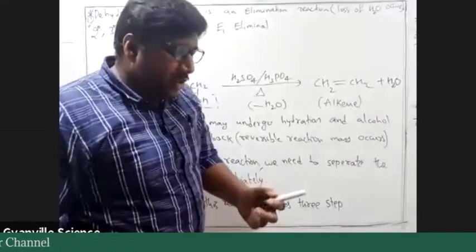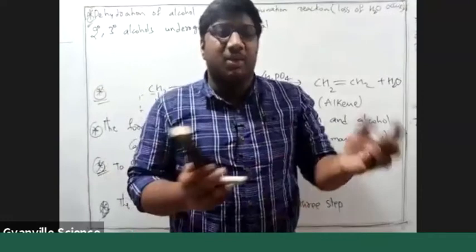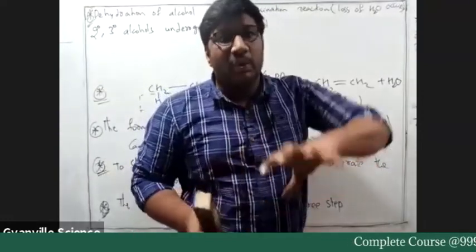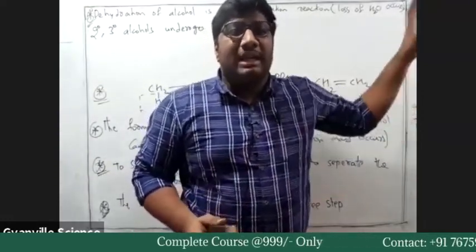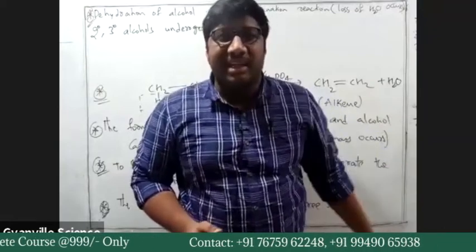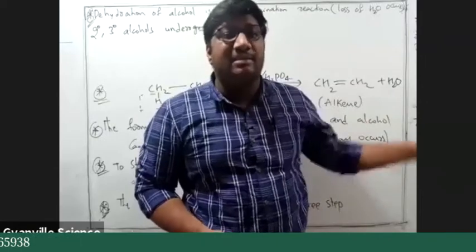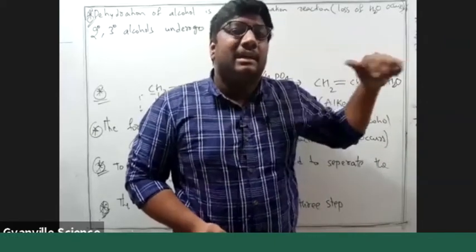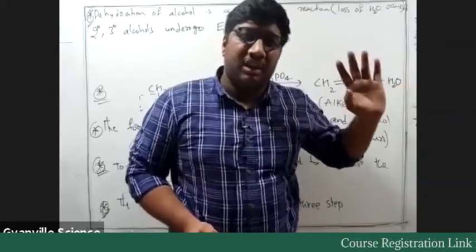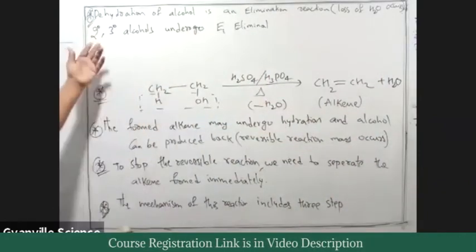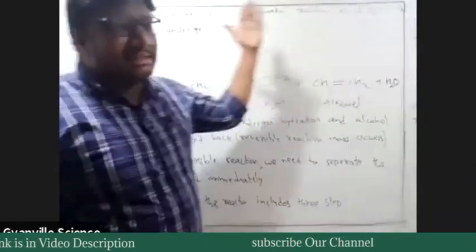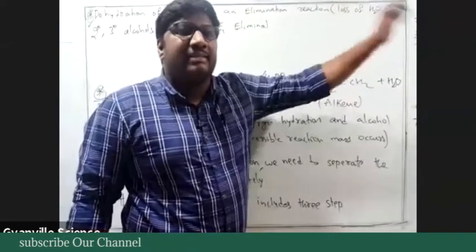Substitution reactions, how have we classified? SN1 and SN2, right? In SN2, attack of nucleophile and removal of leaving group occur simultaneously. In SN1, we have two steps. First is the formation of carbocation. Second is the attack of nucleophile. Here also, secondary and tertiary alcohols, in substitution, will undergo SN1 substitution.